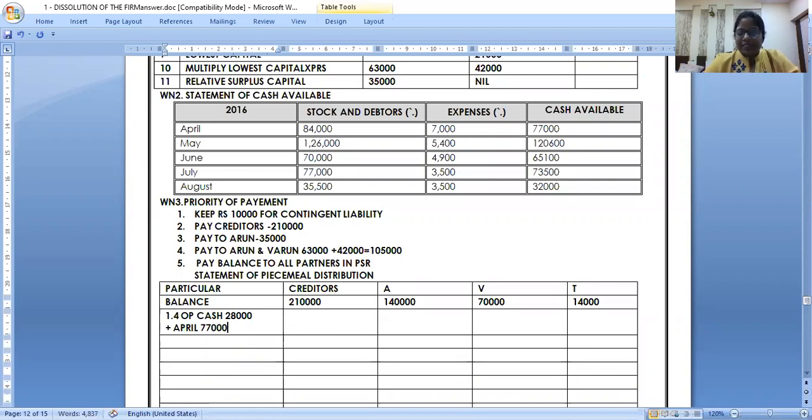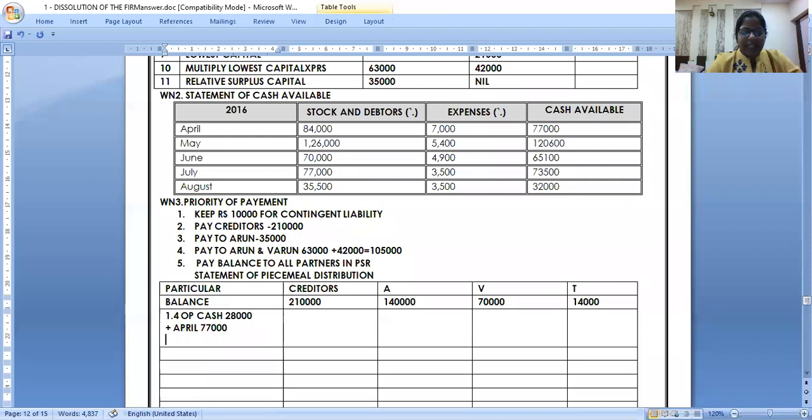77,000. Right. So what is my cash available position? Cash available position in the inner column is 28 and 77, which is 1,05,000. This whole amount I have a priority to pay to whom? Creditors. Over. April month is over.